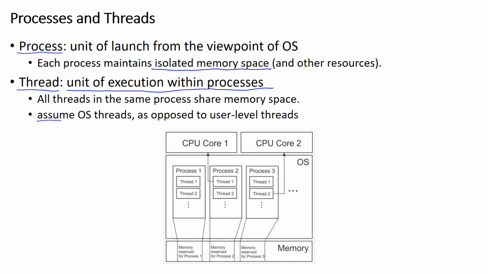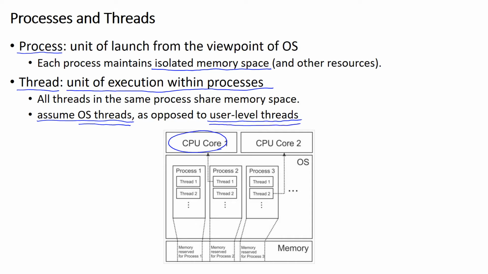We assume operating system threads instead of user-level threads for our discussion. Operating system threads are directly maintained by the operating system and are mapped to native threads inside the CPU cores.